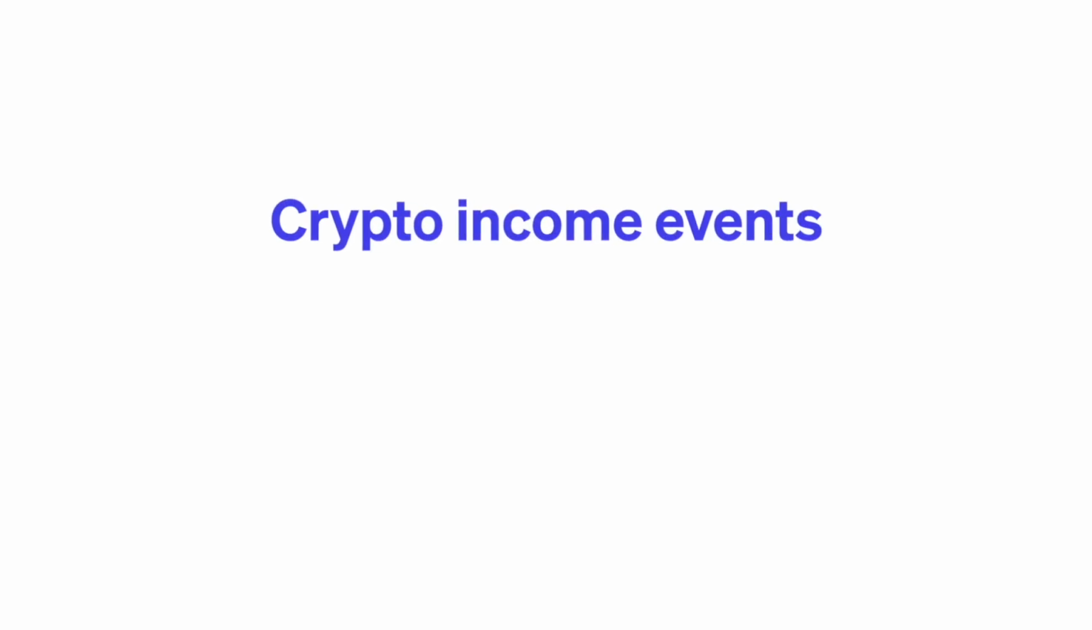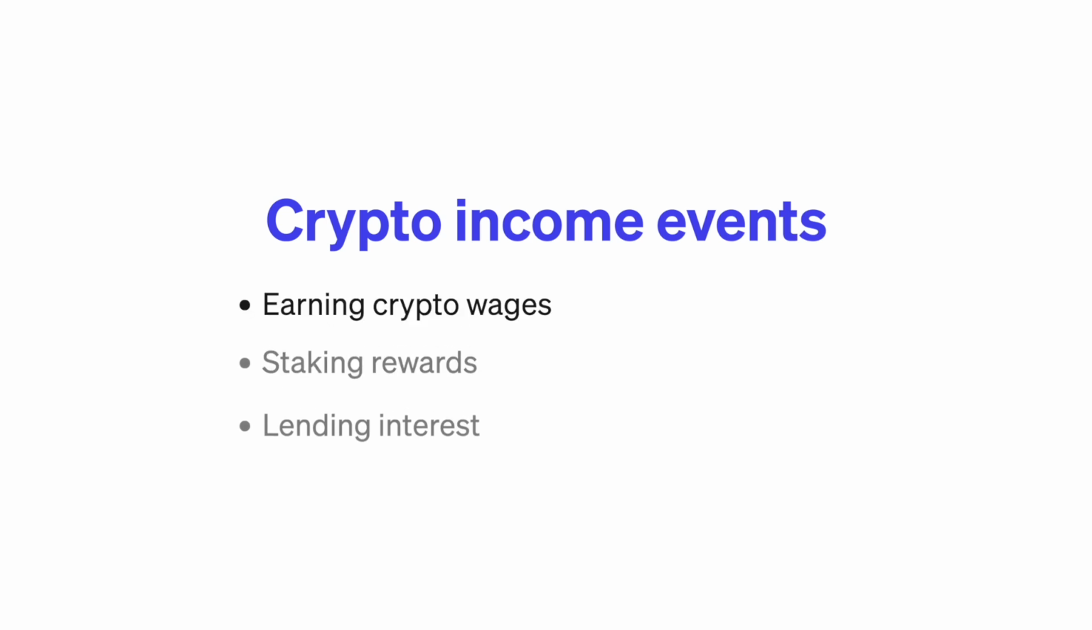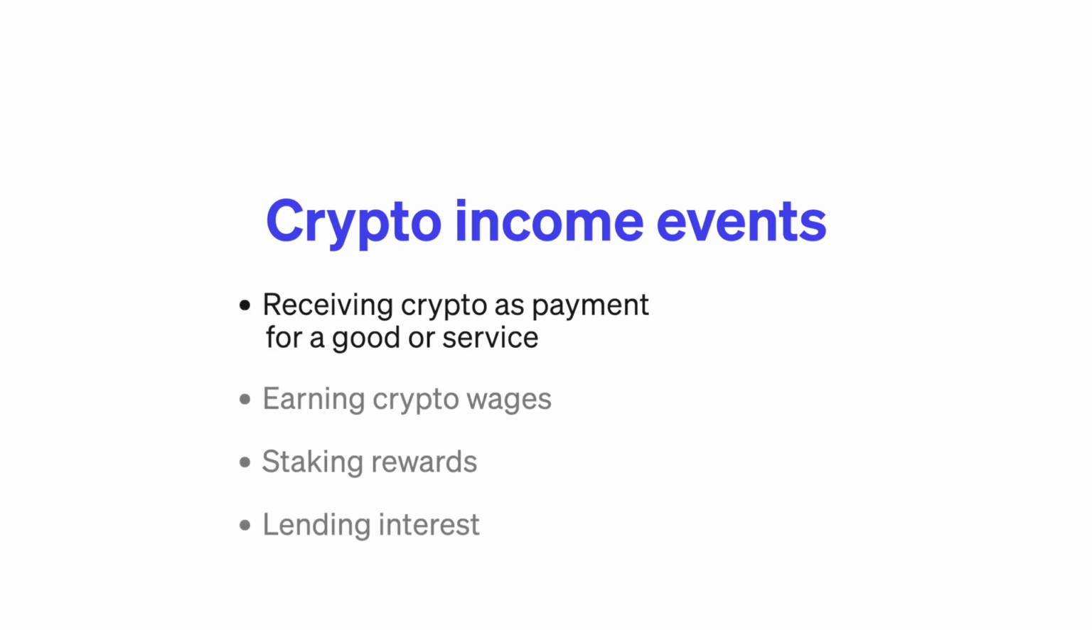Crypto earnings are taxed as income when additional coins have been deposited into your wallet. For example, if you have additional tokens deposited into your wallet as lending interest, these are taxed as income. Some common crypto income events include lending interest, staking rewards, earning crypto wages, receiving crypto as payment for a good or service. To recap, if your balance of an asset remains the same, but you exchange it for more than you paid for it, you have a capital gain. If your wallet's balance increases because you received additional tokens, you have income.